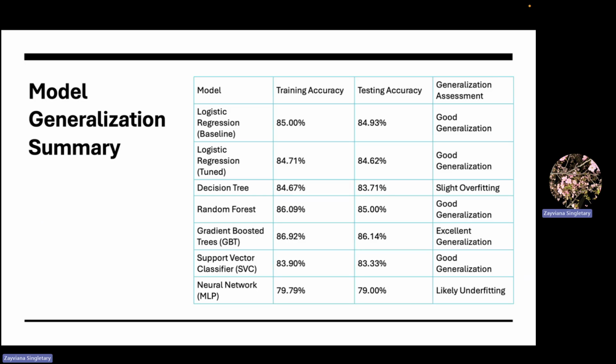This table shows how each model performed on training and testing sets. Most models generalize well, especially GBT, which maintained consistent performance. Decision trees showed a slight overfitting with a drop from 84.67% to 83.71%. The neural network underfit the data with both training and testing accuracy below 80%, likely due to limited tuning or complexity.